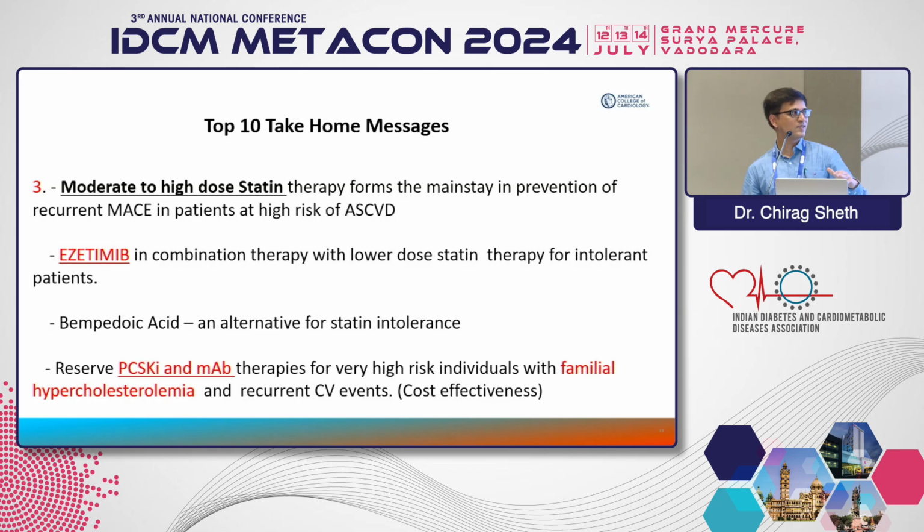because we want a 50% reduction from the baseline, number one. And after doing that, the second important part is whether those levels have gone below 70 milligram per deciliter or not. And definitely, if you start looking into it, your 10 or 20 milligram dose is unlikely to result in that degree of reduction. So we should go away from those 10 and 20 milligram of atorvastatin. You need at least moderate doses of atorvastatin, that is at least 40 of atorvastatin, at least 20 of rosuvastatin, and higher if required for achieving that aggressive lipid lowering in so-called stable looking patients.